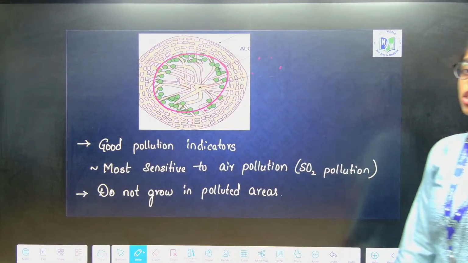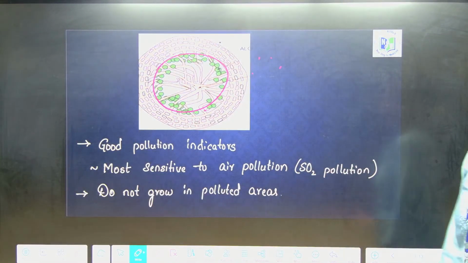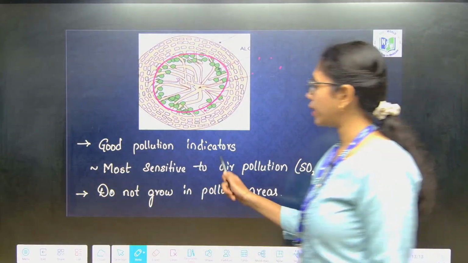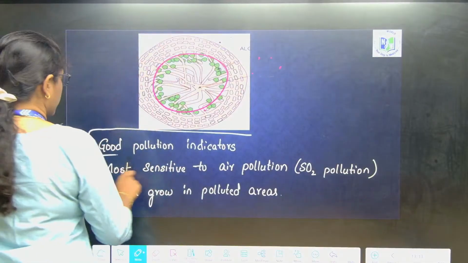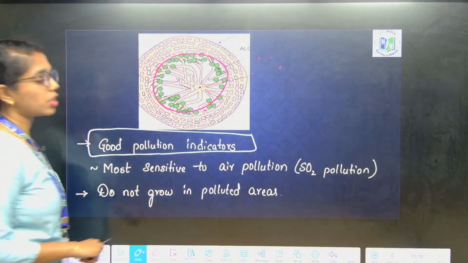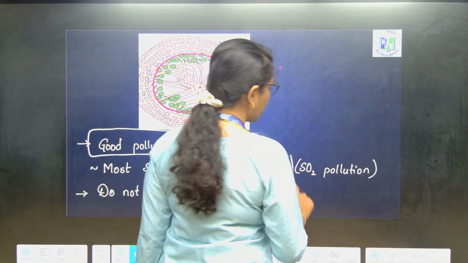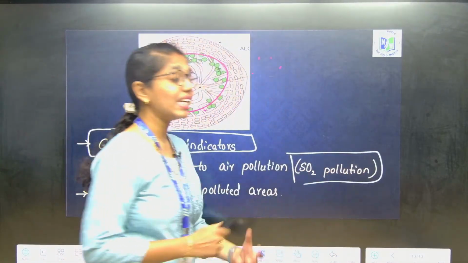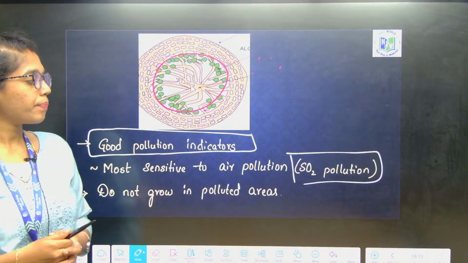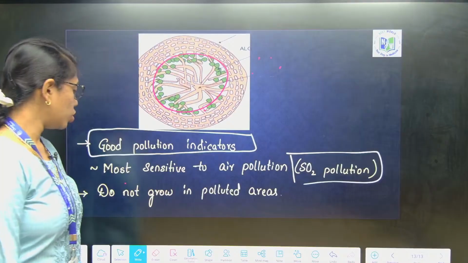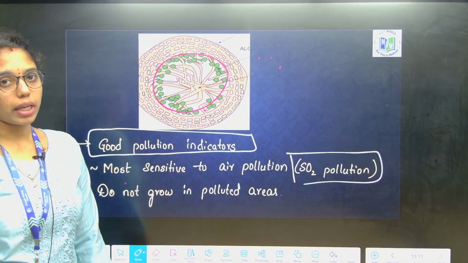They are very sensitive to pollution, which is why they are addressed as very good pollution indicators. Okay? Most of them are sensitive to air pollution, mostly sulfate pollution. They can easily detect the pollution of sulfates and nitrates. They do not grow in polluted areas.